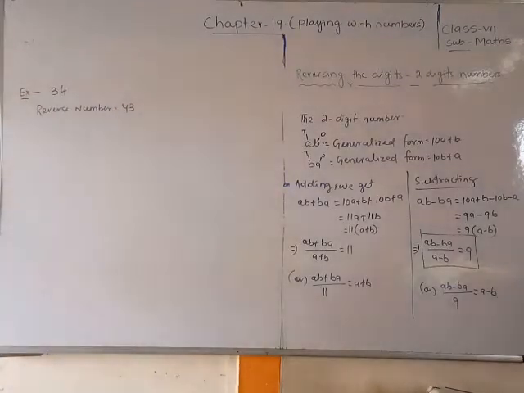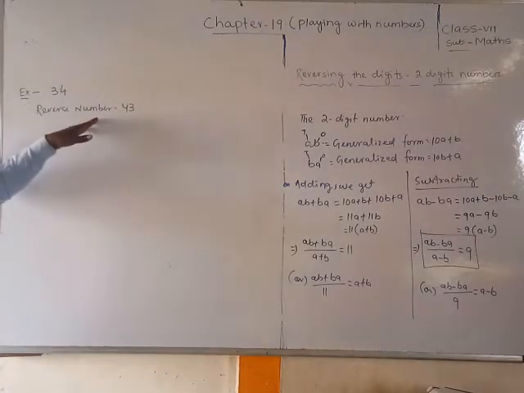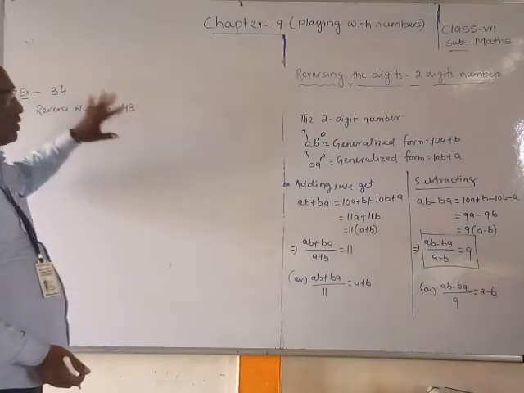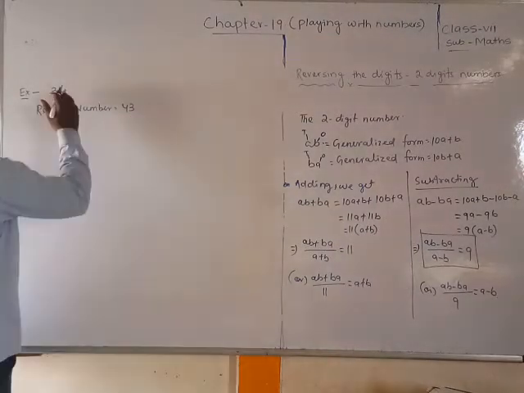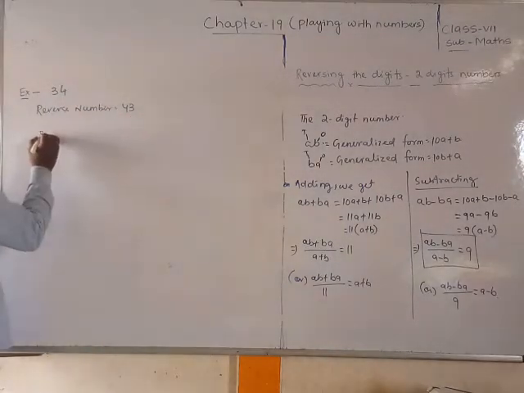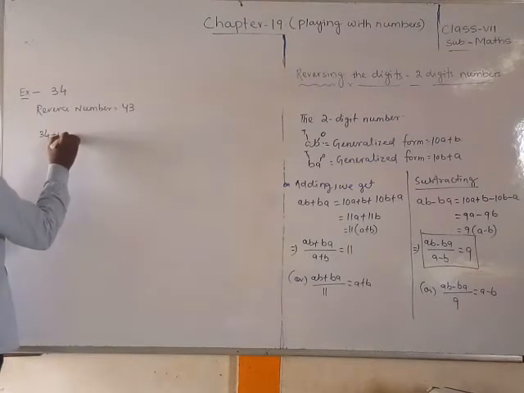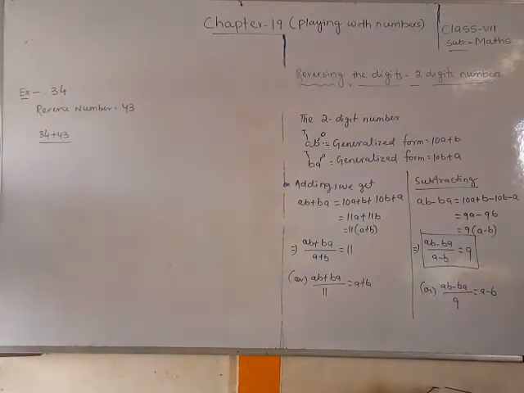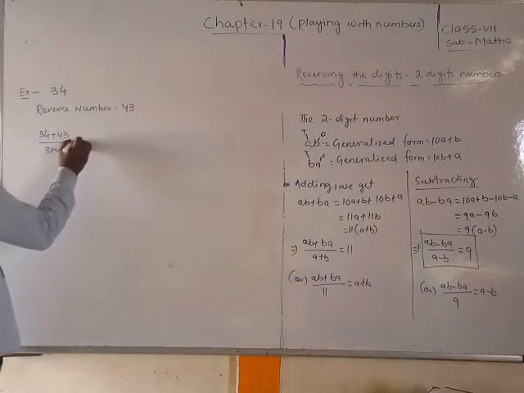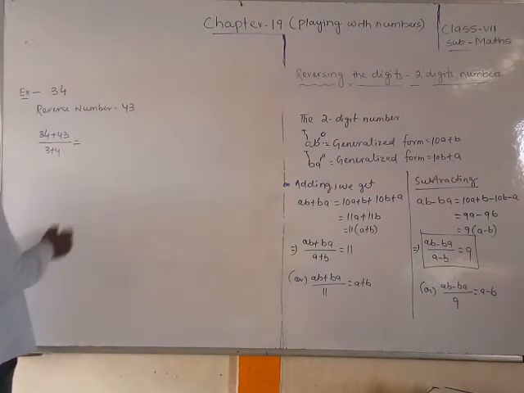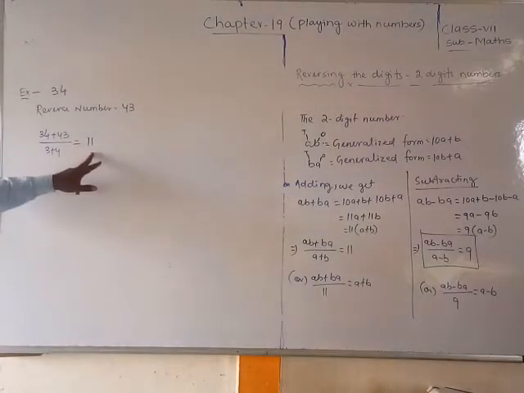Yes or no? If the number is 34, then the reverse number is 43. So if you add, that means 34 plus 43 divided by 3 plus 4, the answer will compulsorily come 11. Without division also we can get that 11.